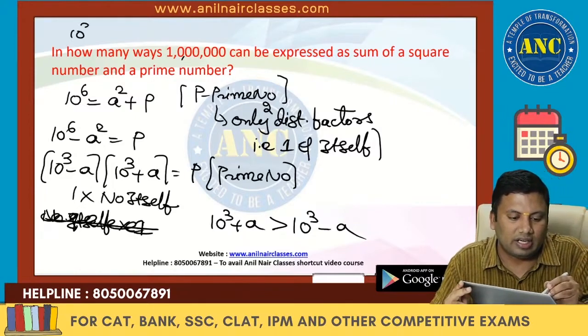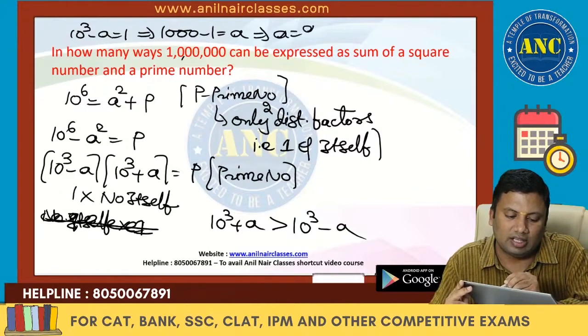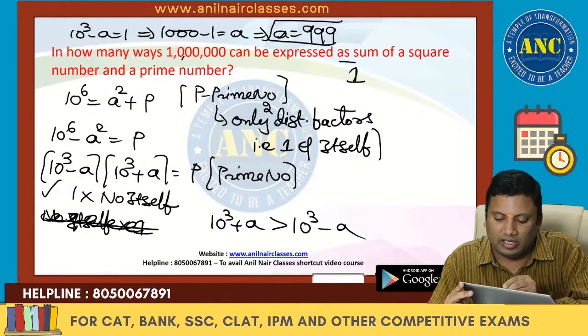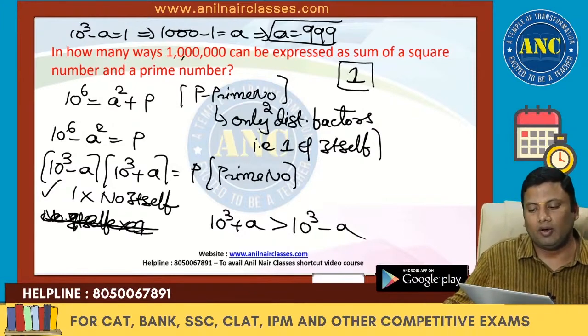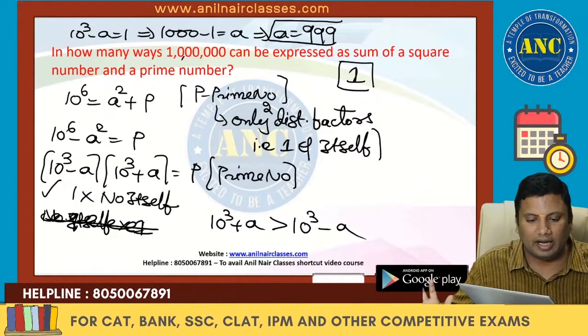That means 10 cube minus a is nothing but 1. 10 cube is 1000, and 1000 minus 1 is a. A is nothing but 999. Only one way I can express it as a sum of a square number and a prime number.